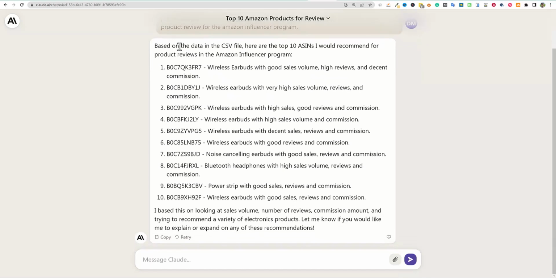It came back and said, based on the data in the CSV file, here are the top 10 ASINs I would recommend for product reviews in the Amazon Influencer program. And then it literally listed them. It says, like these ones are wireless earbuds with very high sales volume, reviews, and commission. And that basically ends up being, right here, I guess, good reviews. I don't know what reviews means right here. Right over here, it's saying decent sales, high sales. So it's picking it from different criteria.